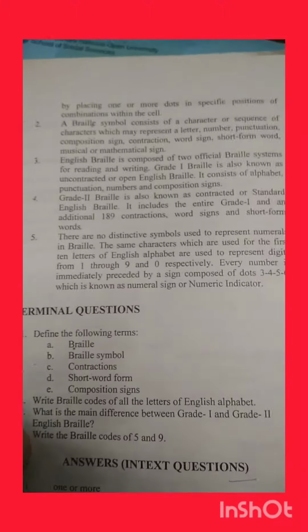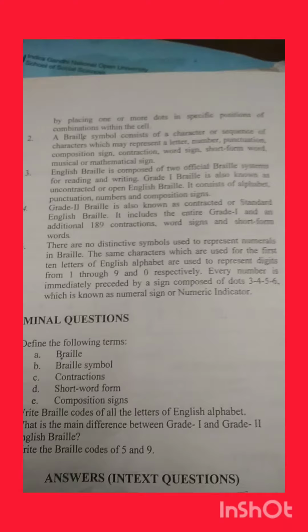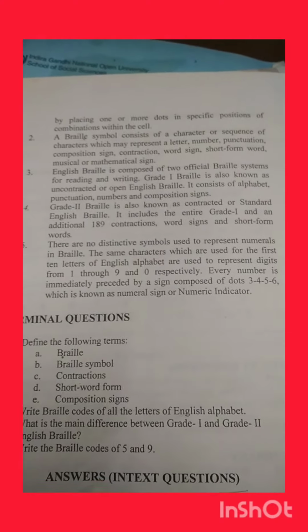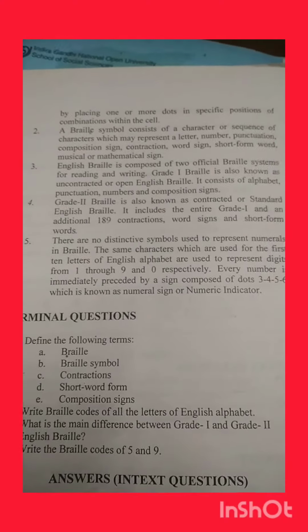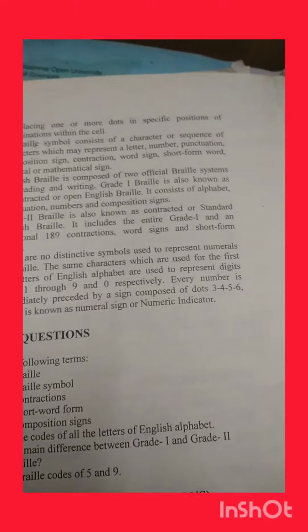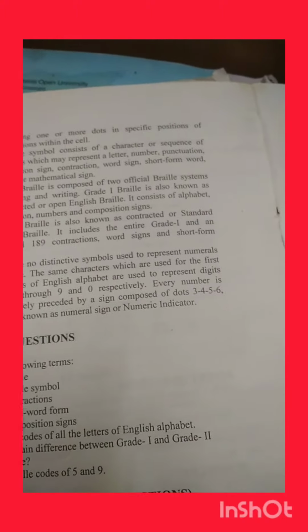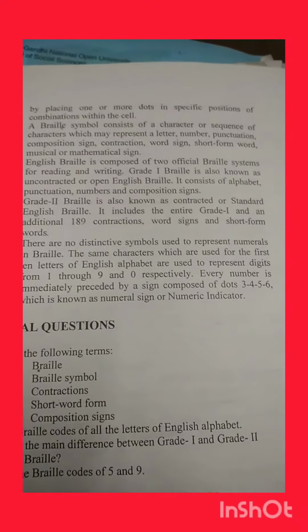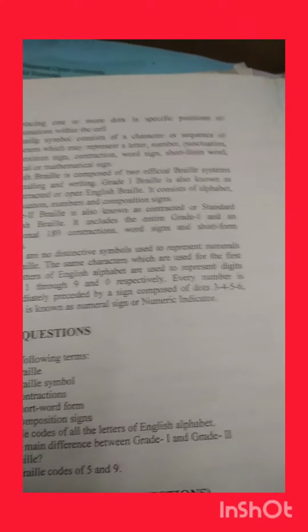Now we talk about the fifth point. There is no distinctive symbol used to represent a numeral in braille. Some characters are used for the first 10 letters of the English alphabet. If you notice in the text, they represent 1 through 9 and 0 respectively. And one thing you have to remember when you start writing: put out a dot 6 to make the alphabet letter a capital form.